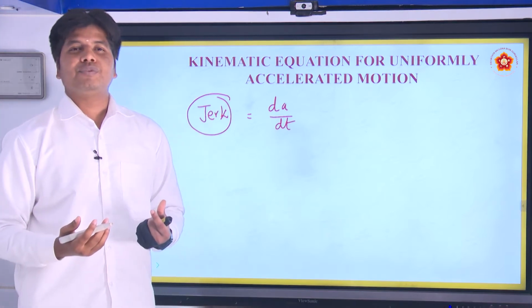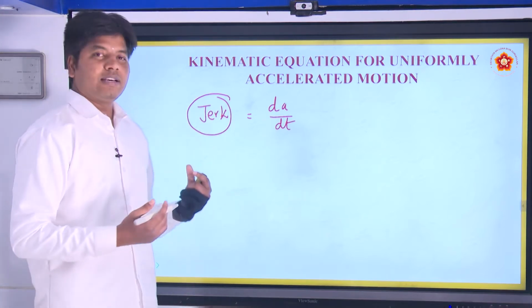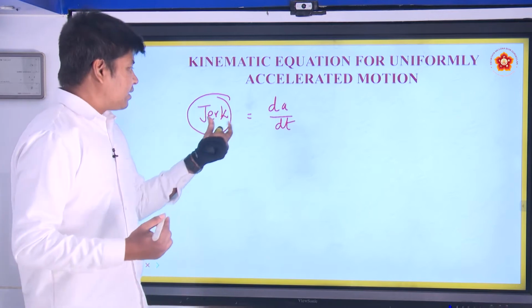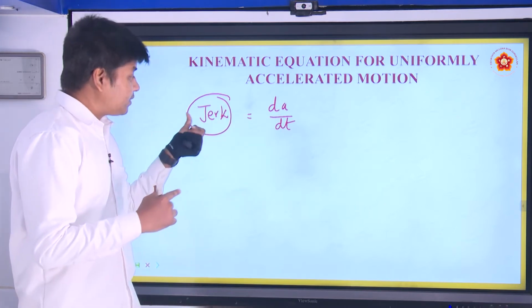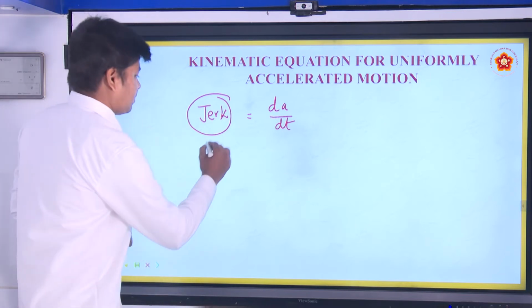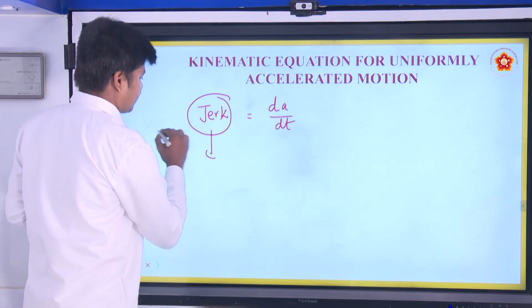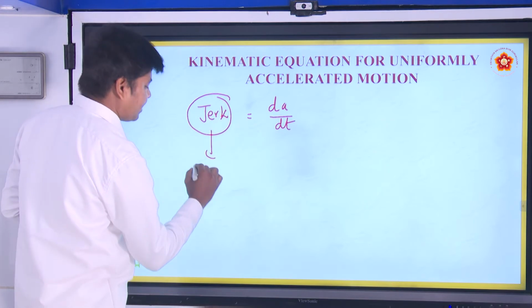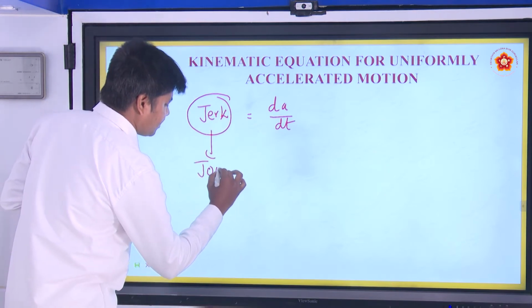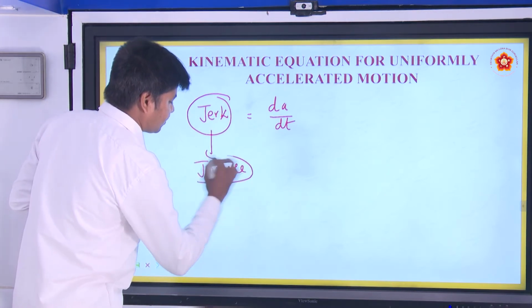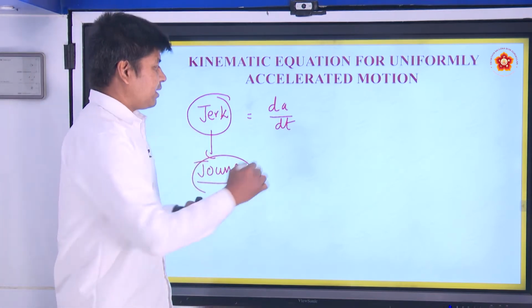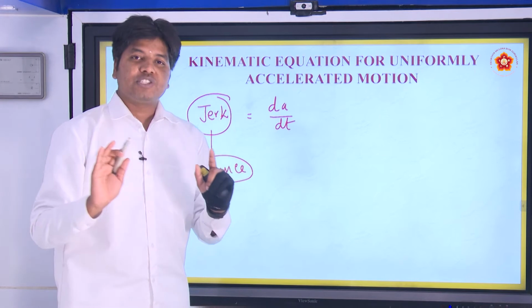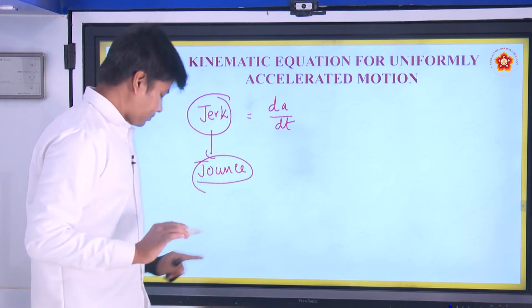In the physical world these terms do not have much relevance, but mathematically that is what we call them. Now we will only consider the rate of change of velocity, that is acceleration.